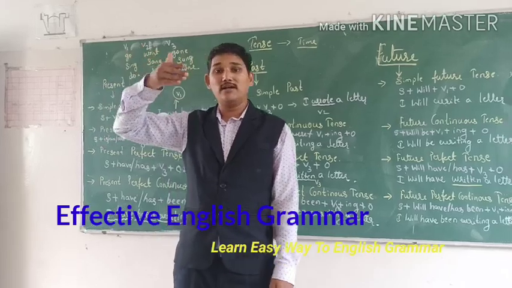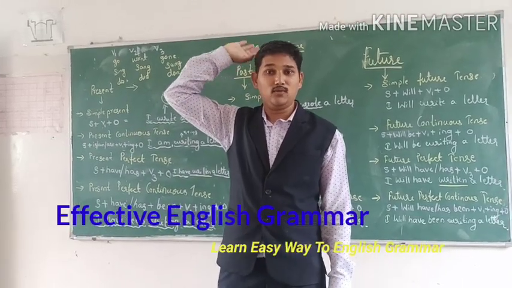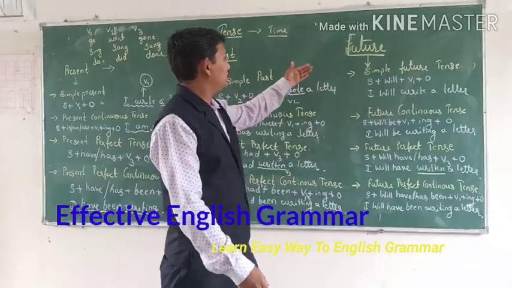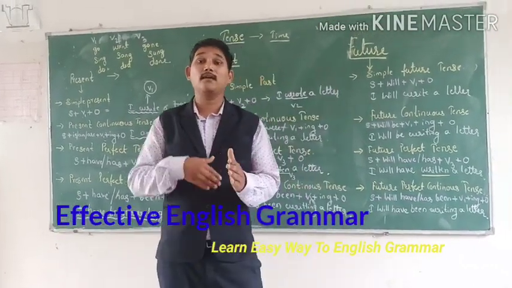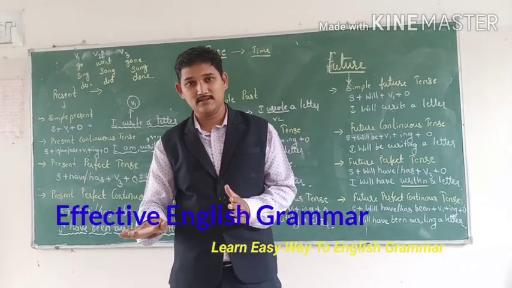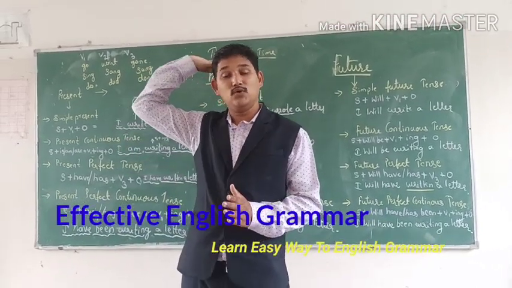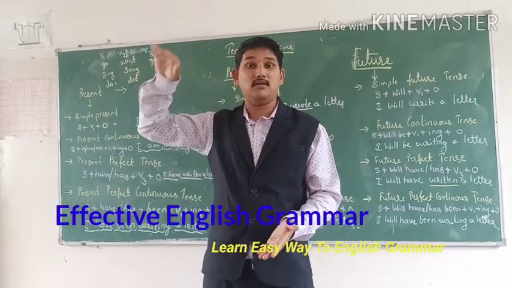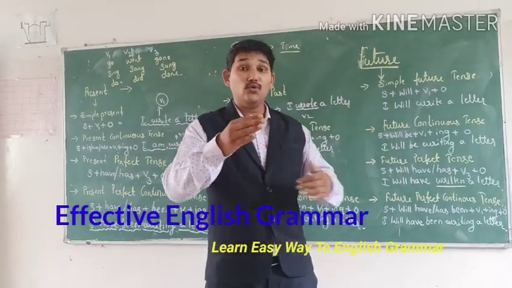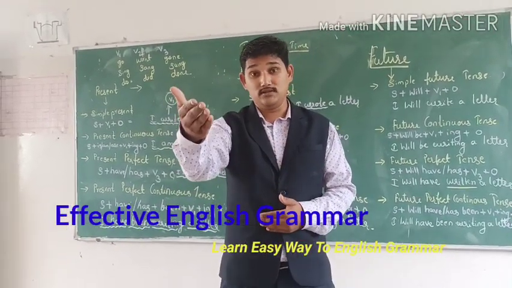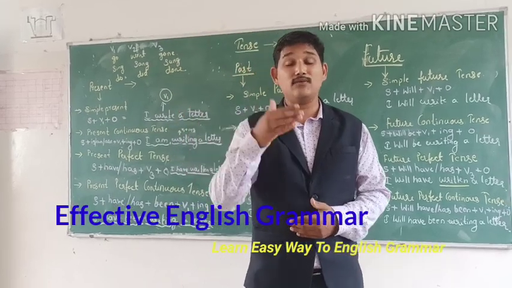Past tense is what is already done. Future is what will happen, what is going to happen in the future.